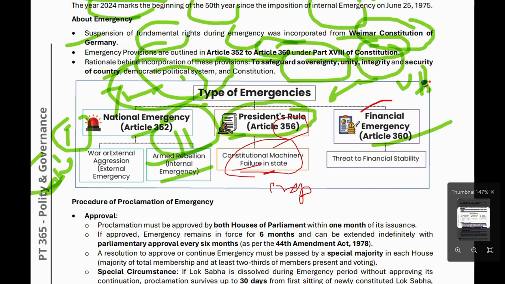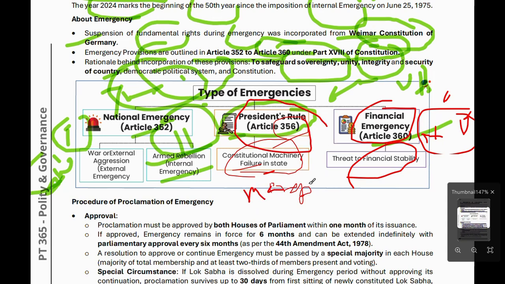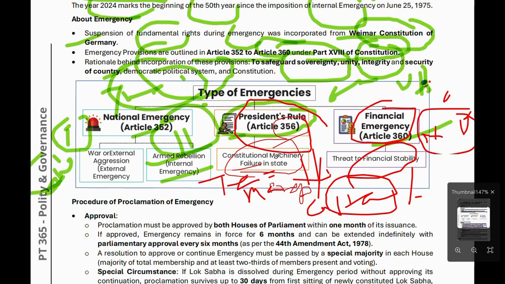Now, financial emergency under Article 360. It is declared when there is a threat to financial stability. This is an important point. Many times in our country, President's rule has happened. Then here they ask, can you tell me which state has not had President's rule imposed yet? The answer is Telangana. That is an important fact.